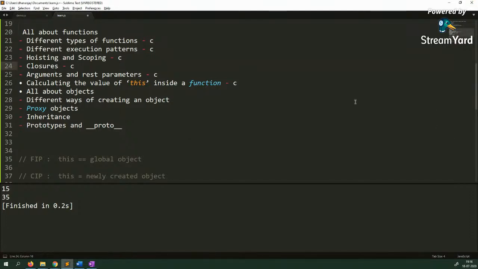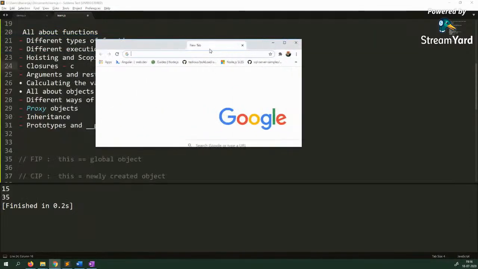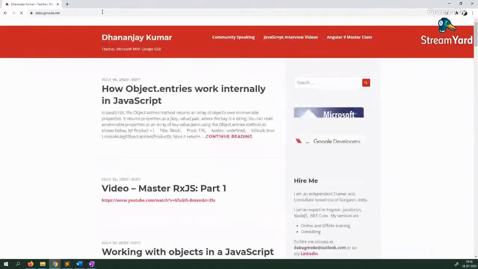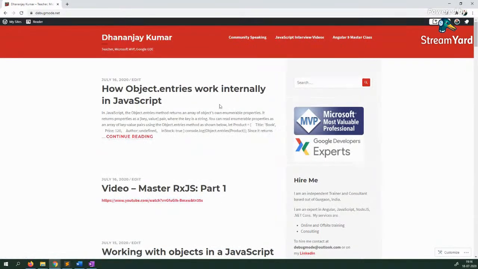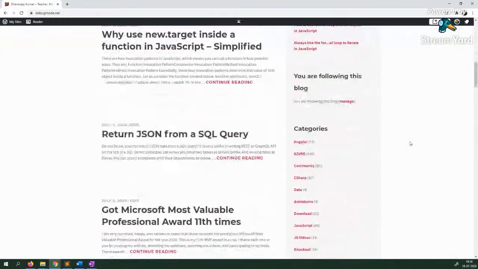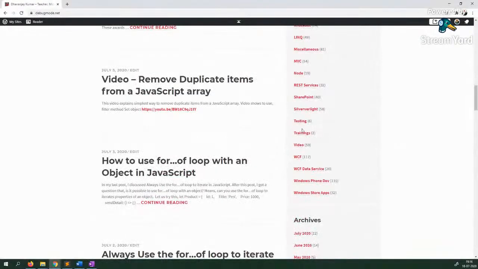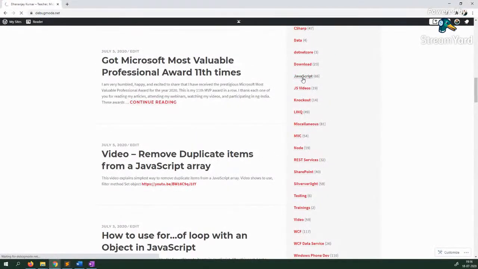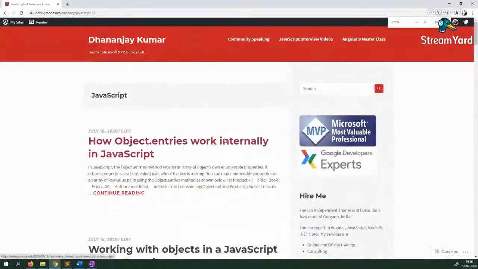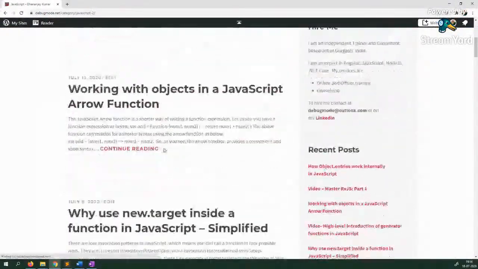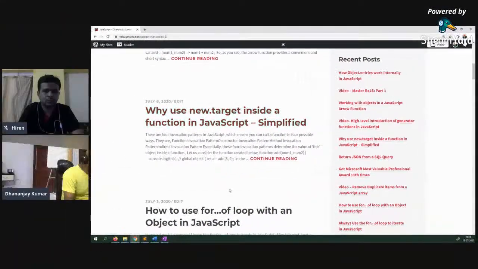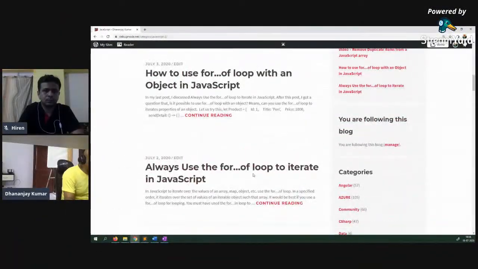But before you go, before that, what I will do, this is my blog debugmode.net. And in this blog, there is a JavaScript section. I have written around 66 blog posts on JavaScript, and you can find everything which can be very useful for you, like why to use new.target, how to use for loop, and everything.